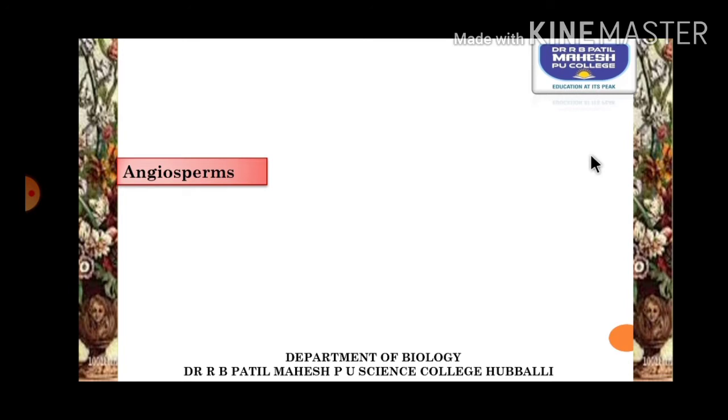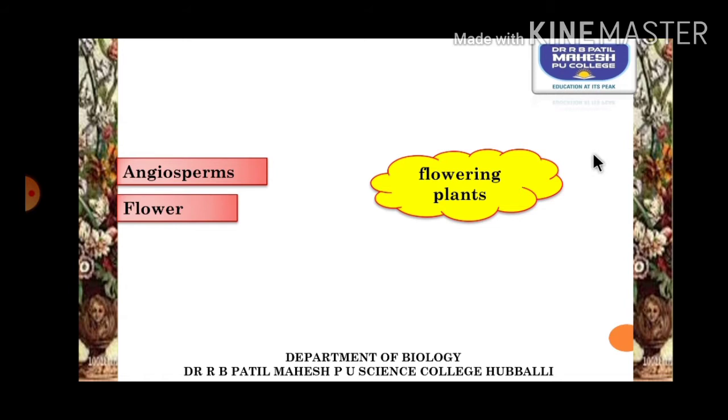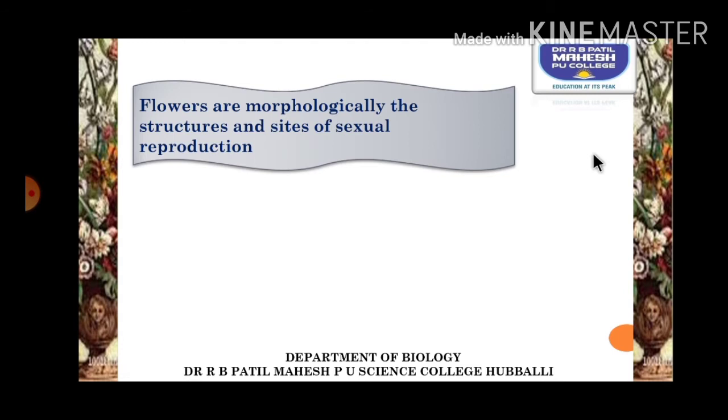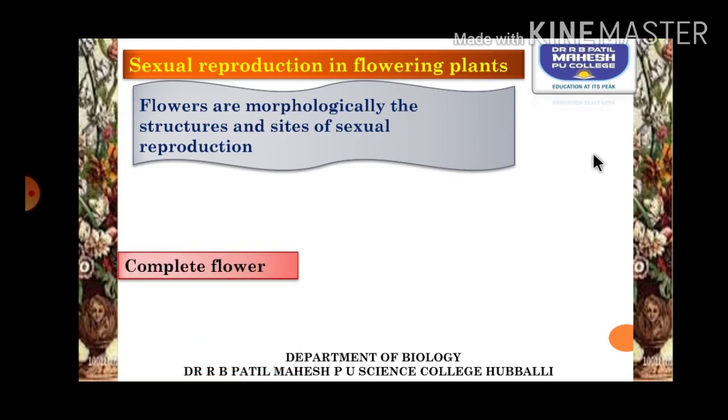Angiosperms, as we all know, are regarded as flowering plants. They are the plants which produce a beautiful whorl for the process of sexual reproduction. A flower is said to be a modified shoot. To make it clearer, it is a modified leaf which is mainly meant for sexual reproduction. Flowers are morphologically the structures and sites of sexual reproduction.